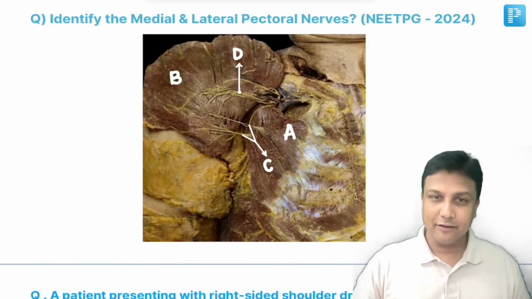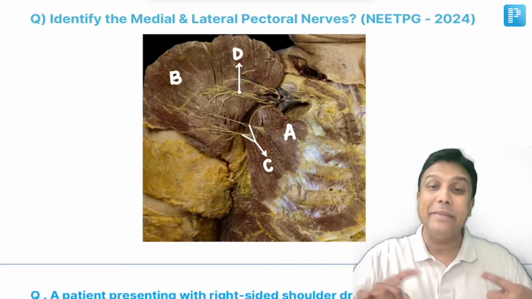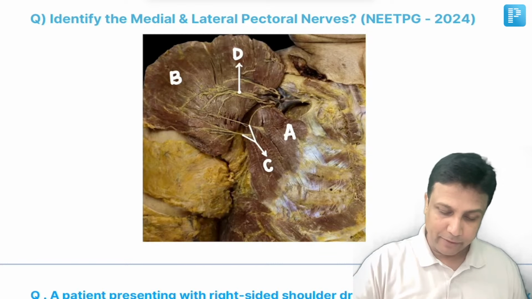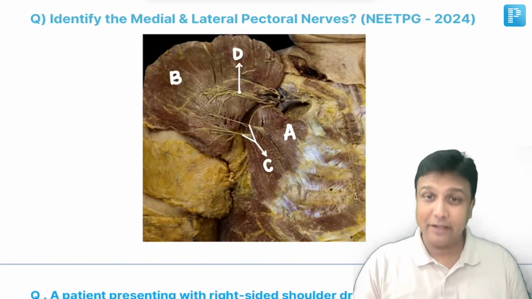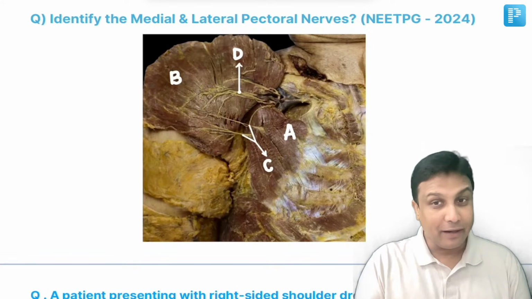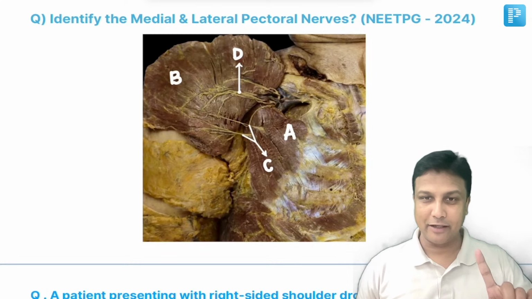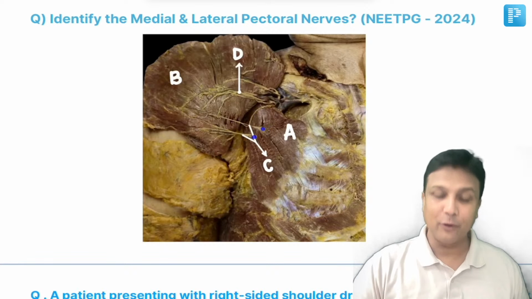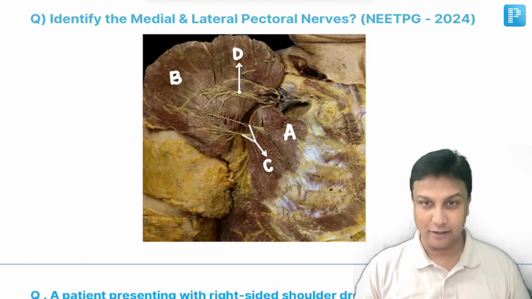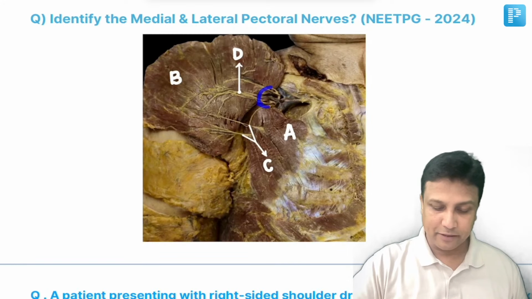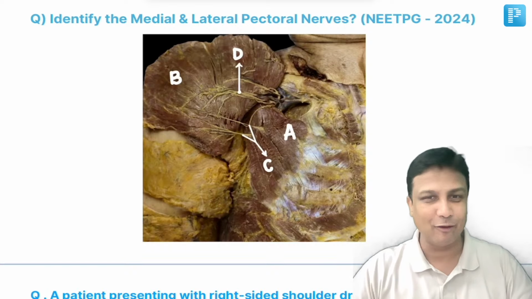Now, what is the nerve which is supplying the pectoralis minor muscle? Remember, that will be the medial pectoral nerve. The nerve that is going to pierce the pectoralis minor is going to supply that one. So this has to be the medial pectoral. Let me repeat once again. The nerve which is going to pierce the pectoralis minor muscle has to be the medial pectoral nerve. And the one which is piercing the clavipectoral fascia here has to be the lateral pectoral nerve.